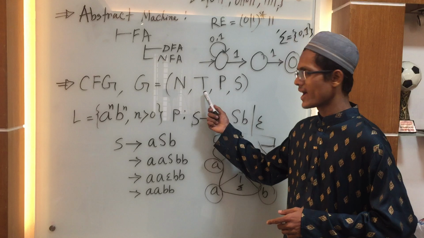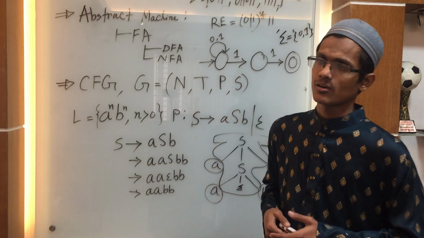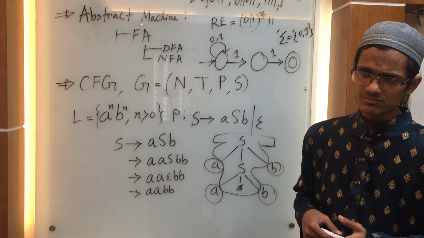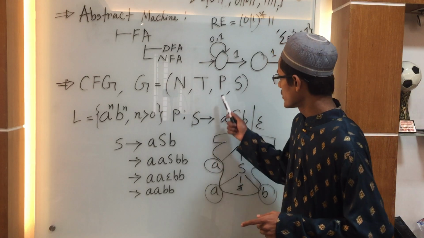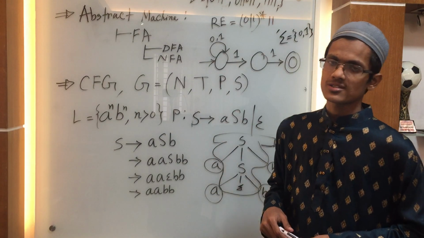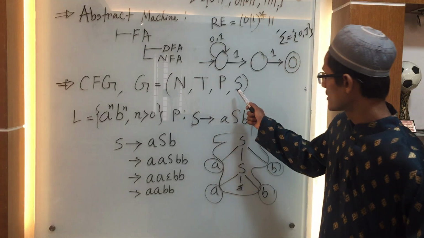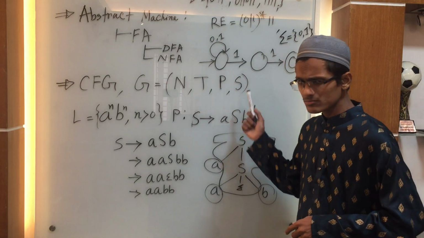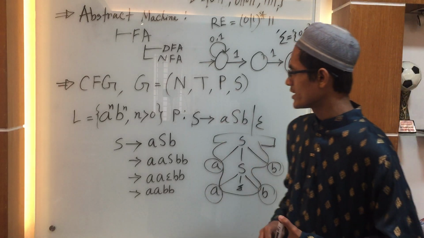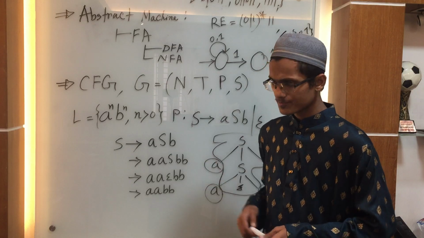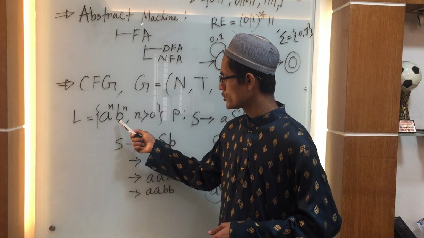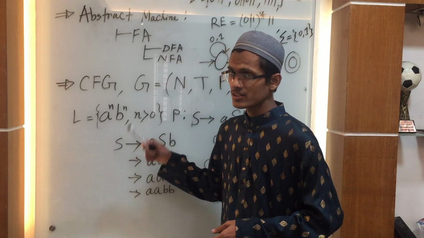The second tuple is terminal. We can say that it is a constant, which cannot be further divided into another simple segment. Then we have P, which is the production rule. Based on this production rule, we can process our input string. And finally we get our fourth tuple, which is the starting symbol. Using these 4 tuples, we can process a language, for example a to the power n concatenated with b to the power n, where n is greater than 0.